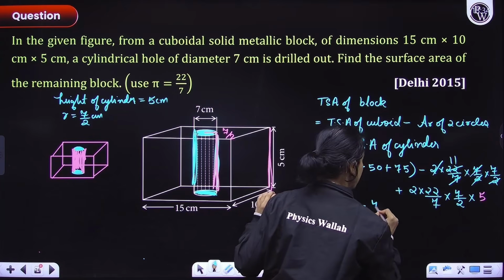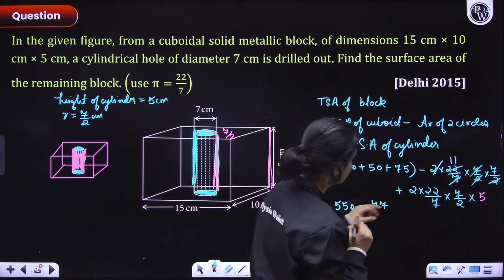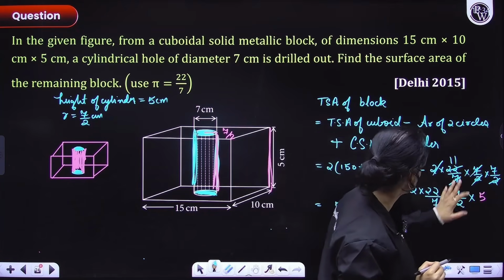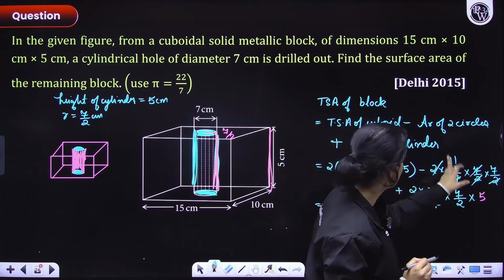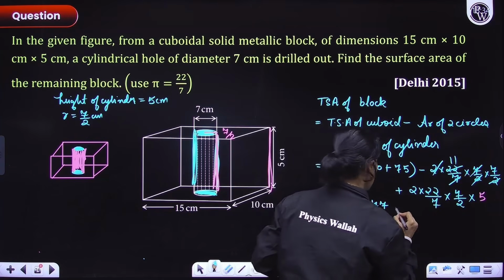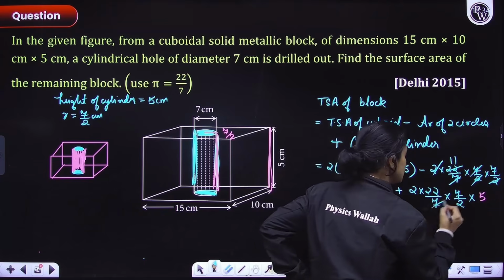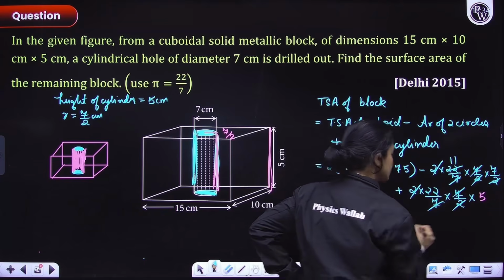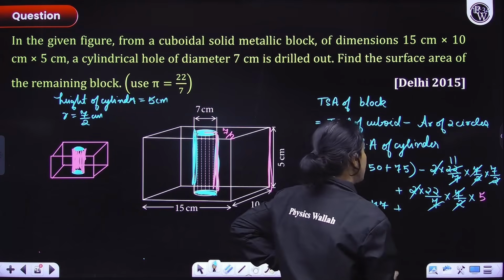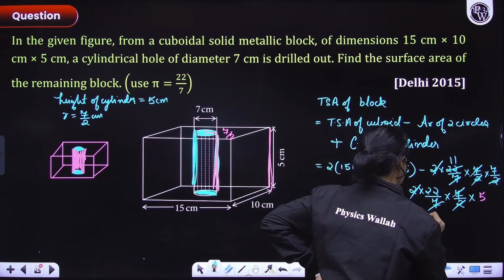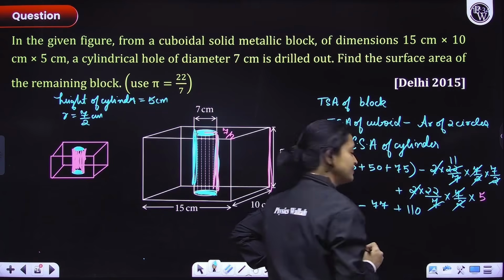So here we'll have minus 77. Okay, everything gets cancelled. 7, 7 gets cancelled, 2, 2 gets cancelled, 2, 11. 7, minus 77, plus here what will get cancelled? 7, 7 gets cancelled, 2, 2 gets cancelled. So 22 into 5 will remain, right? So that would be equals to 5, 10, 110. This is what will remain.